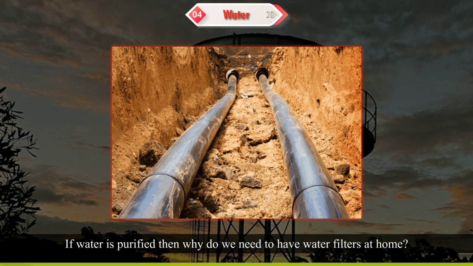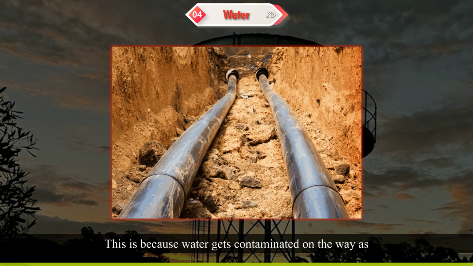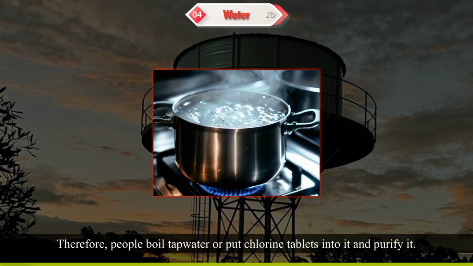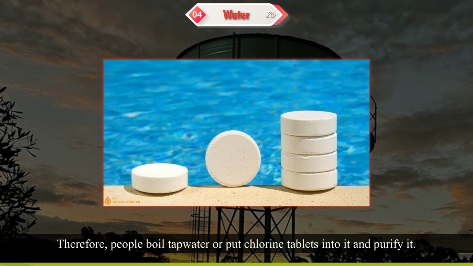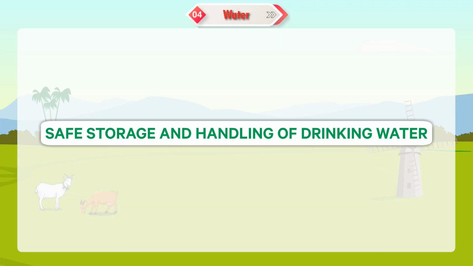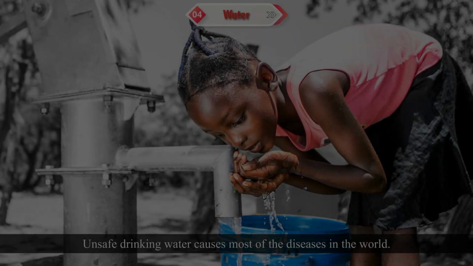If water is purified, then why do we need to have water filters at home? This is because water gets contaminated on the way as the pipes get rusted or develop leaks. Therefore, people boil tap water or put chlorine tablets into it and purify it. Some people also use matkas.